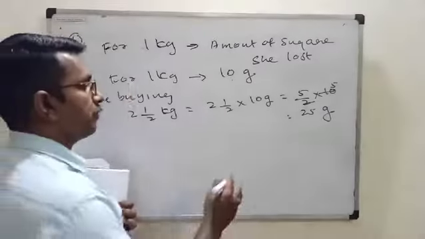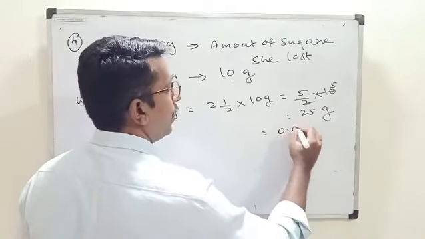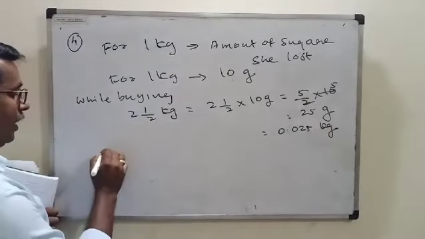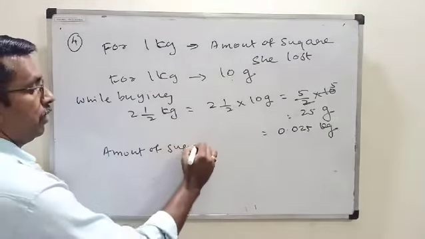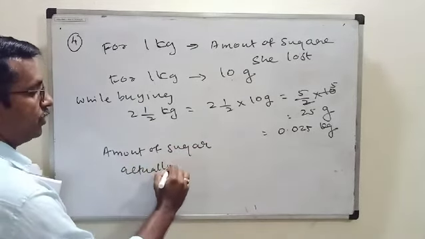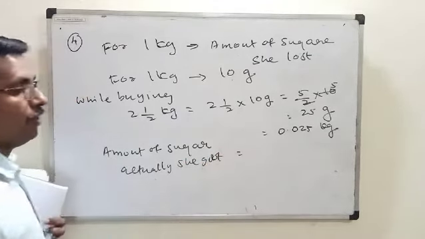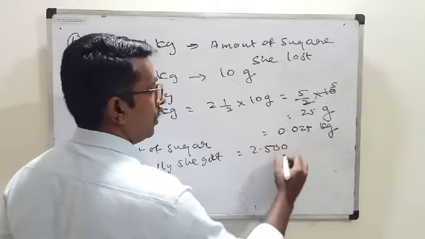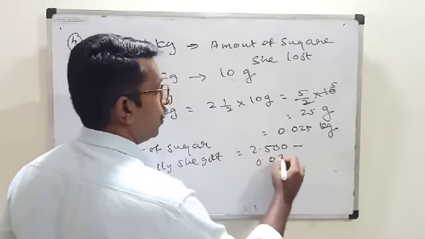Now you see this one. 25 gram is how many kilogram? 0.025 kilogram. So the amount of sugar she actually bought, how do you find it? How much did she get? 2.5 kilogram minus 0.025.